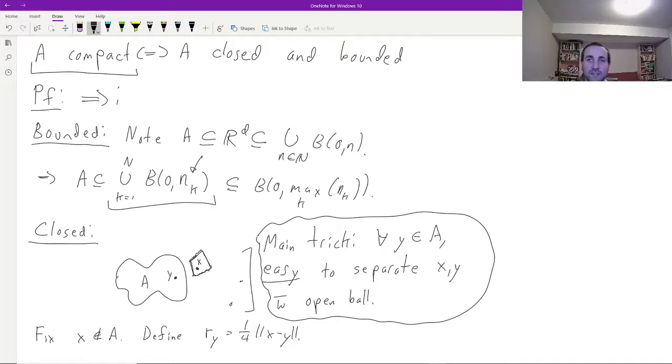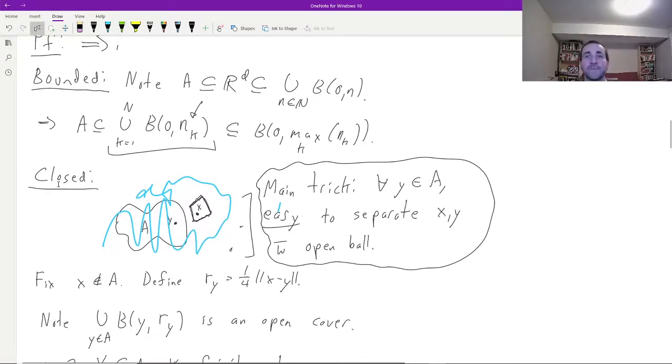And furthermore, I can make this a closed box, and then I can take the complement of that box. I'm going to scribble over my original drawing. Oops. And the complement of that box is this huge set that's open and contains y and doesn't contain x. And so it turns out that's going to be the key idea. I can separate x and y, and in particular, I can separate x and y using either open or closed sets. And we're going to use that to actually prove the theorem.